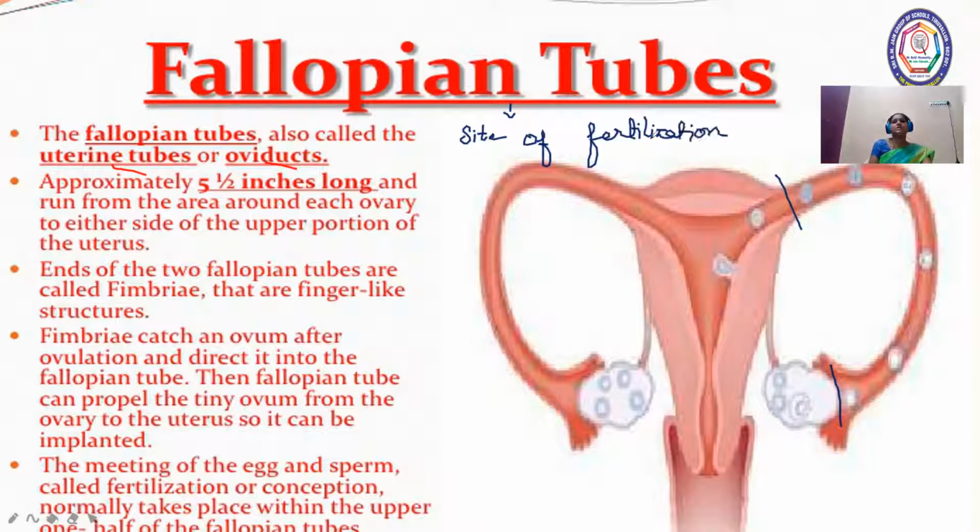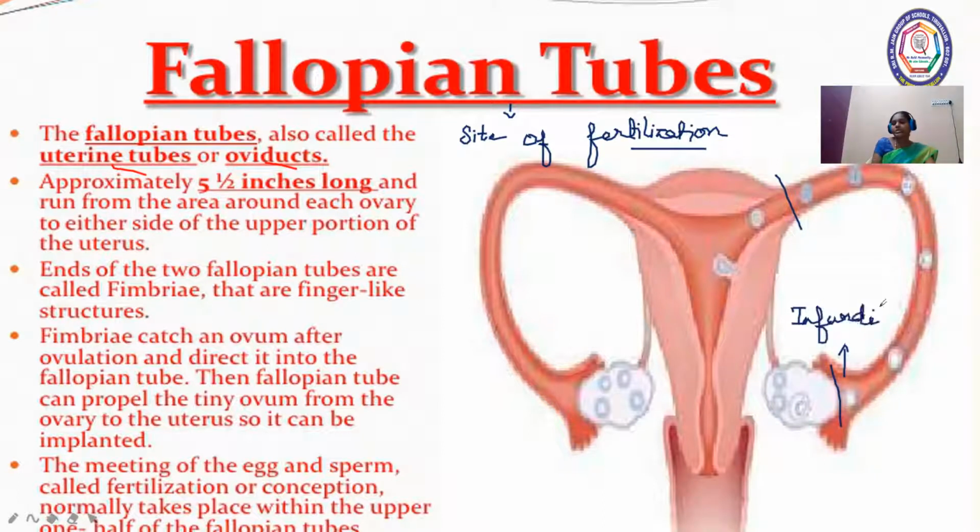Fertilization is the process of fusion of ovum with sperm, and that fertilization takes place in this tube, the oviduct. This tubular structure has a funnel shaped end near the ovary.